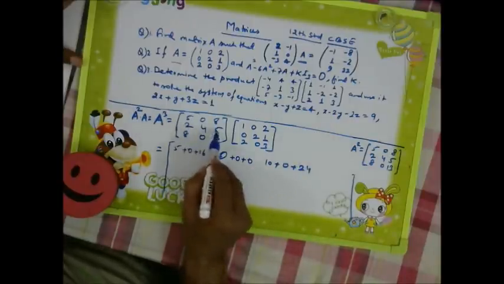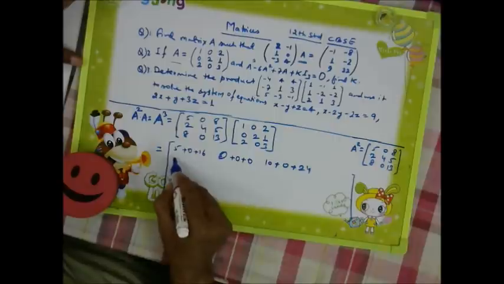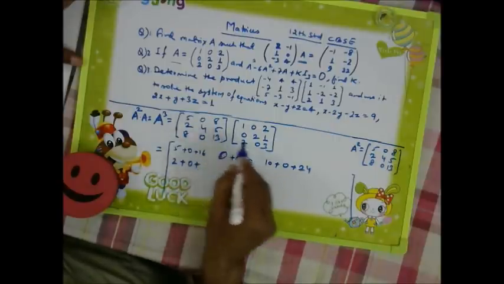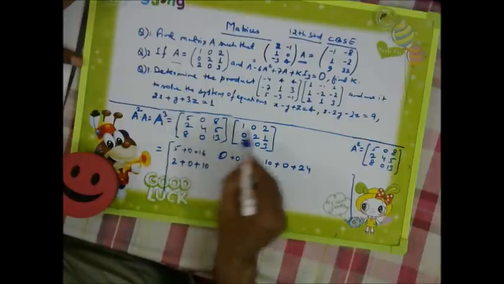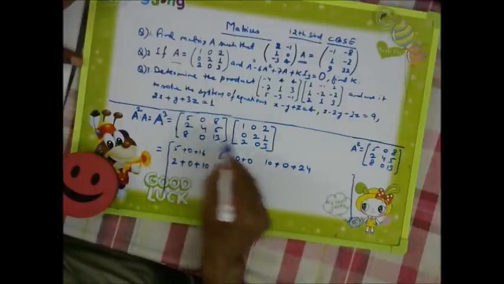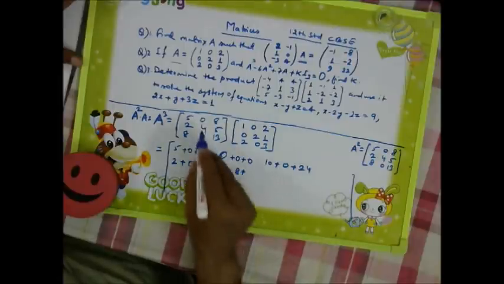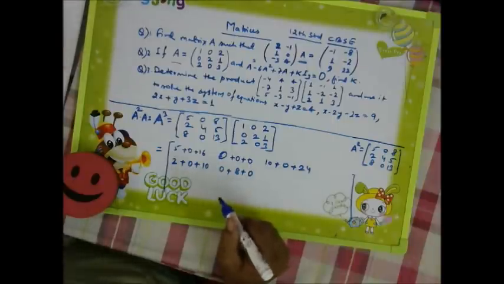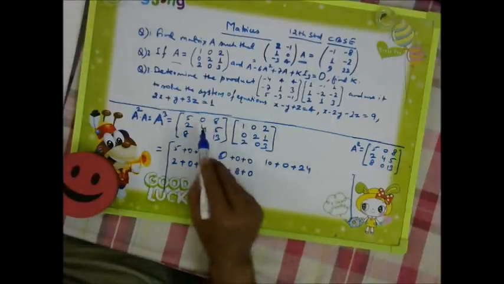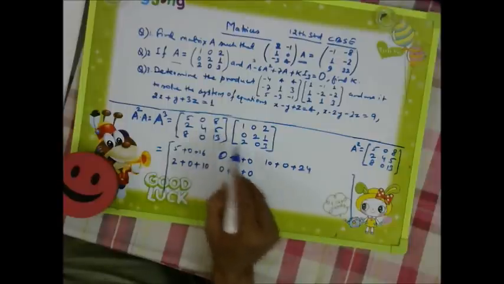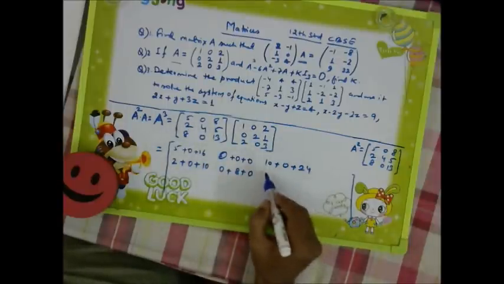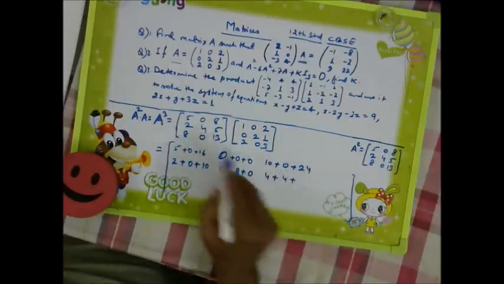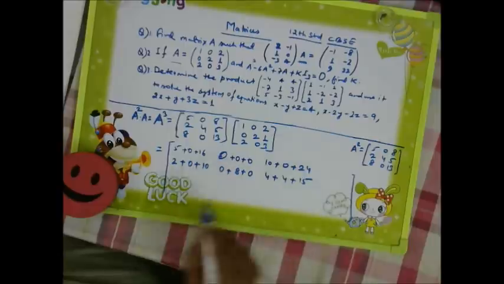Similarly here, 2, 4, 5. So 2 into 1 as 2, plus 4 into 0, 0, plus 5 into 2, 10. Now 2 into 0, plus 4 into 2, 8, plus 5 into 0, 0. Okay. Right. Then 2 into 2, 4, plus 4 into 1, 4, plus 5 into 3, 15.